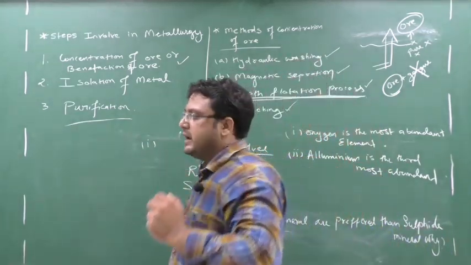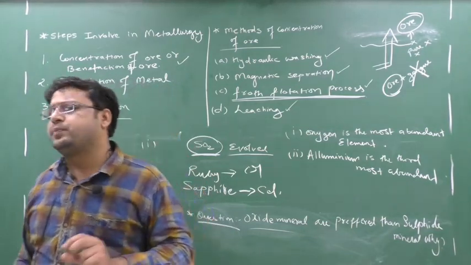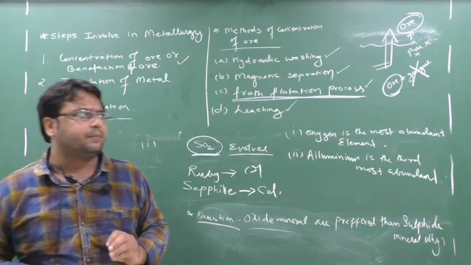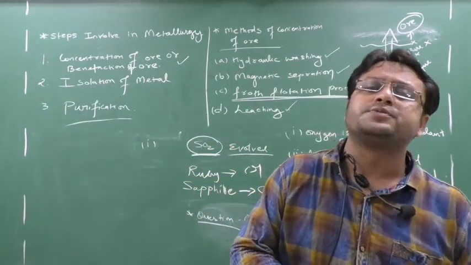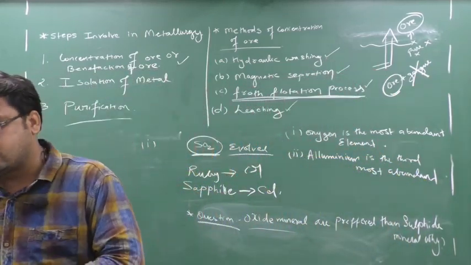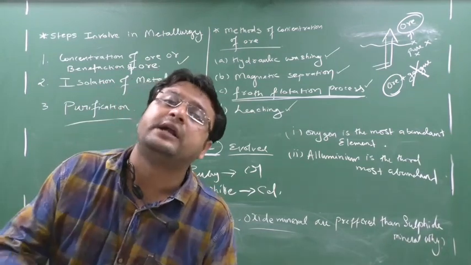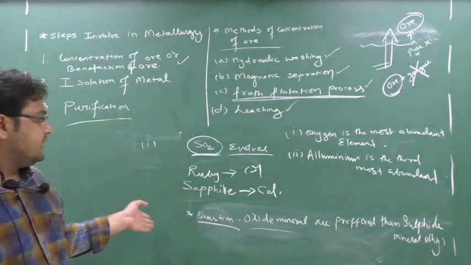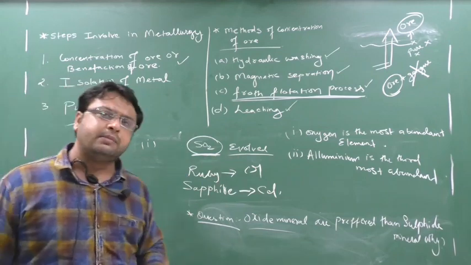So you write down, any country's progress should be checked with the consumption of iron. These points are not so important, but note it down, it can help you also. So iron, silicon, aluminum and oxygen are the most abundant elements, whereas aluminum and iron are the most abundant metals in the earth crust. Okay, ruby contains chromium as an impurity, and sapphire contains cadmium as an impurity.